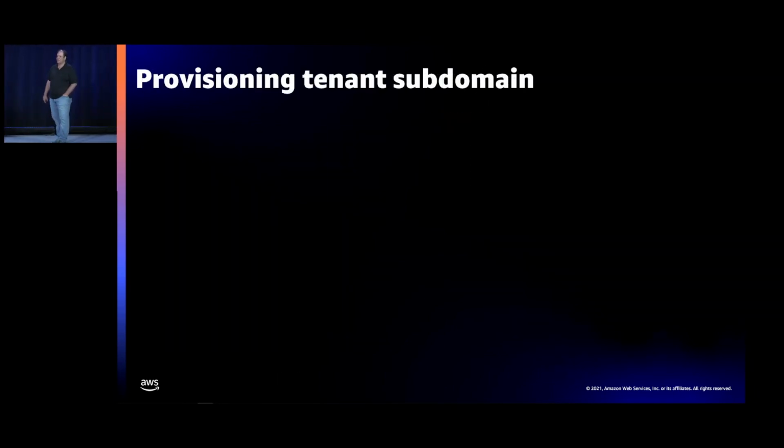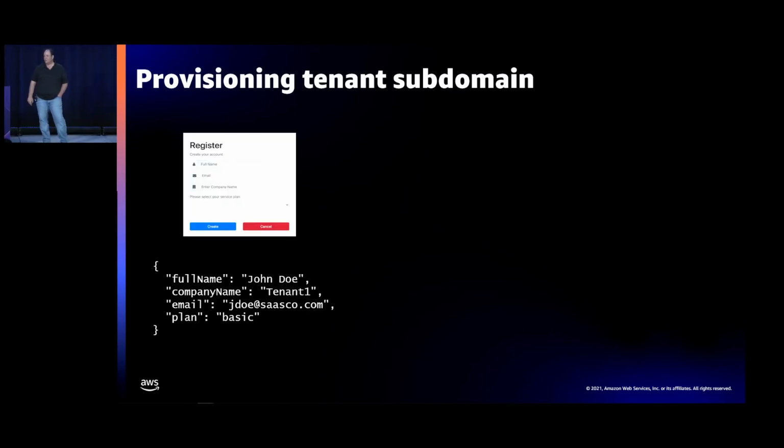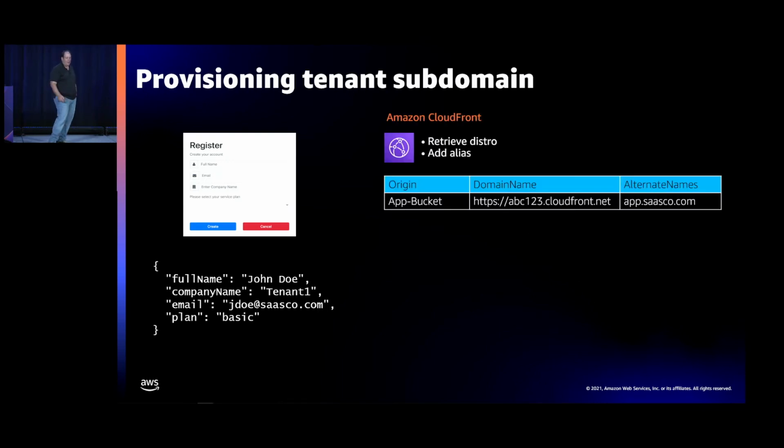Now, the other piece of this is we talked about the fact that we're using subdomains, and as part of setting all this up, we also have to get the subdomain introduced into the environment. So part of this provisioning process also comes in and says, hey, I'm signing up this new tenant. They've told me their company name. We've got this name we're going to use as part of their subdomain. And now we have to go out to CloudFront, and you'll see out of the box, there's this app.sasco.com that we've created. That's the placeholder here. And now what we have to do is say our new tenant is in here. We have to introduce that tenant into CloudFront so that CloudFront can serve that specific tenant.